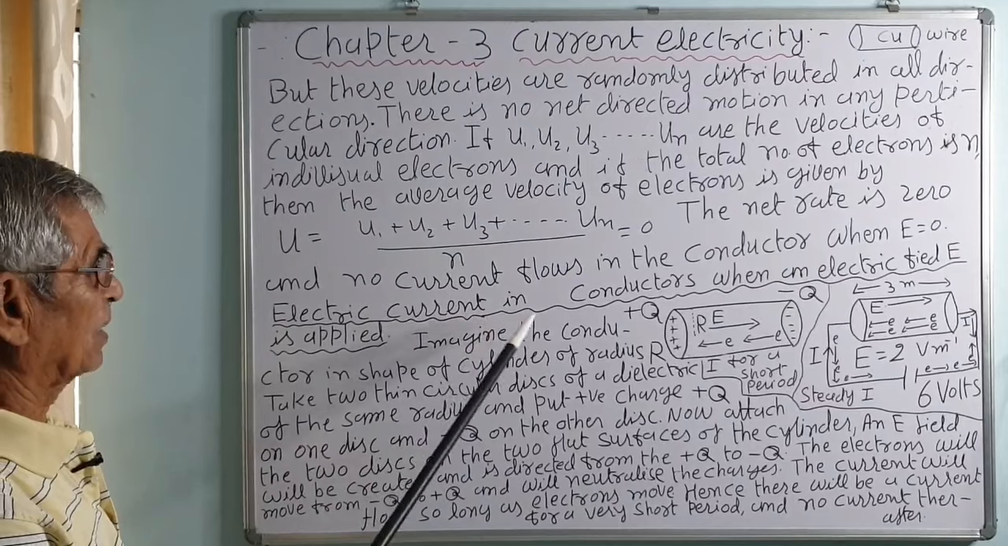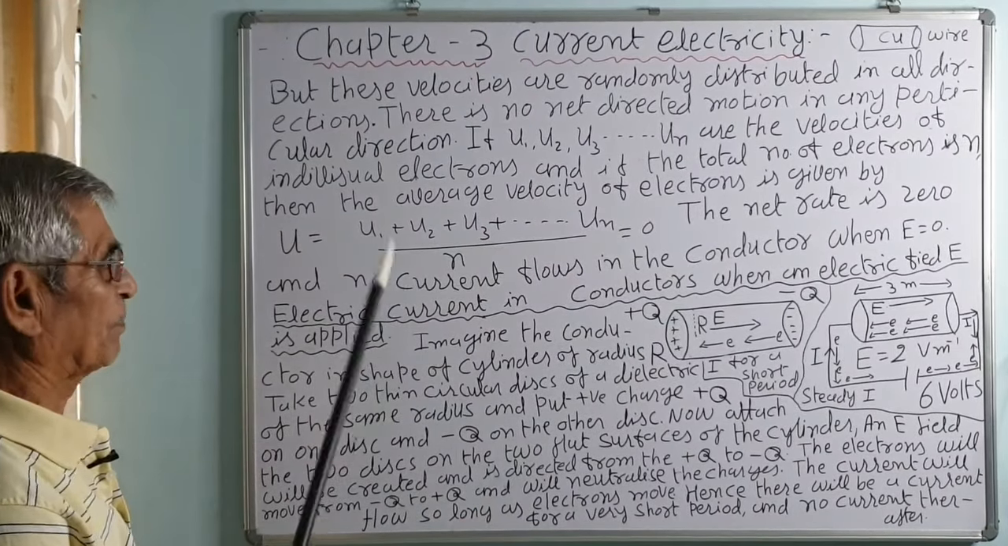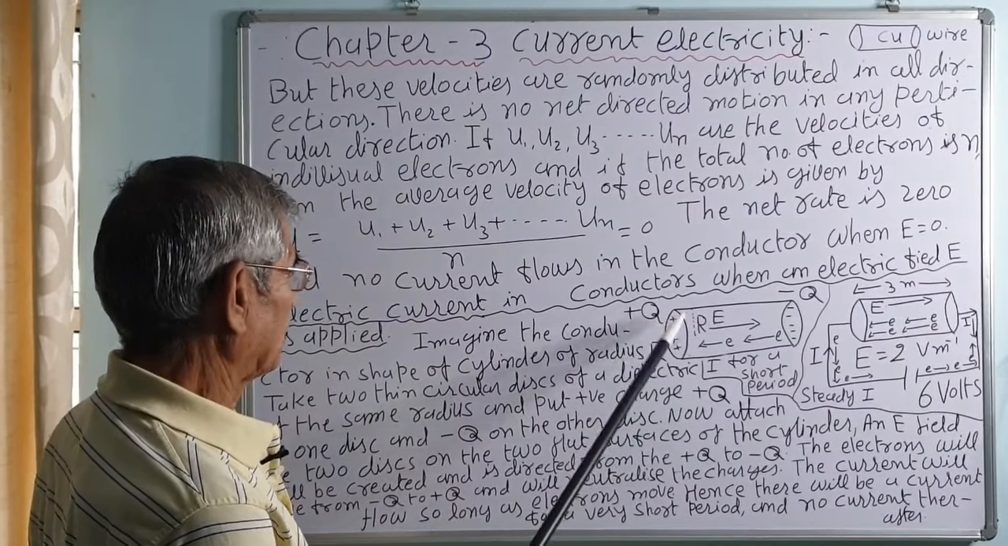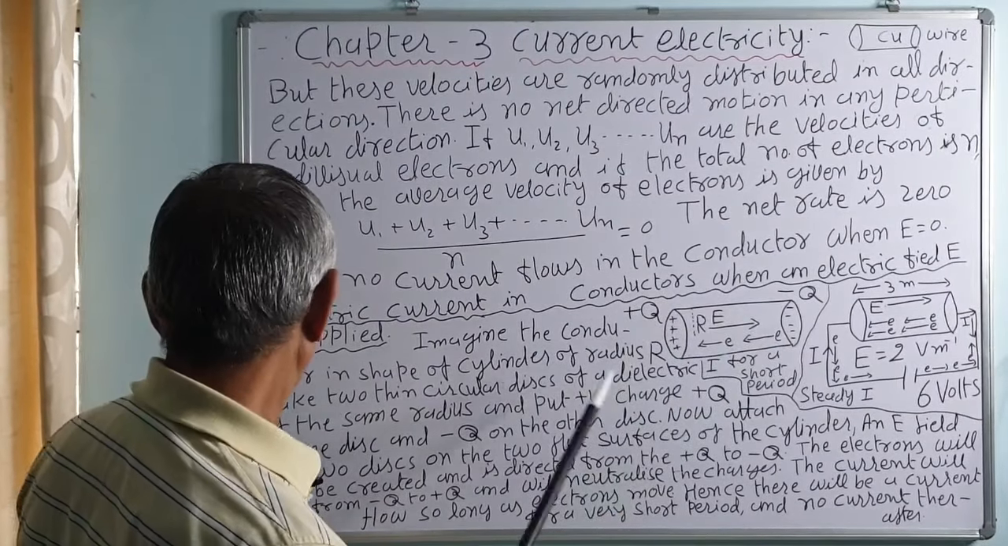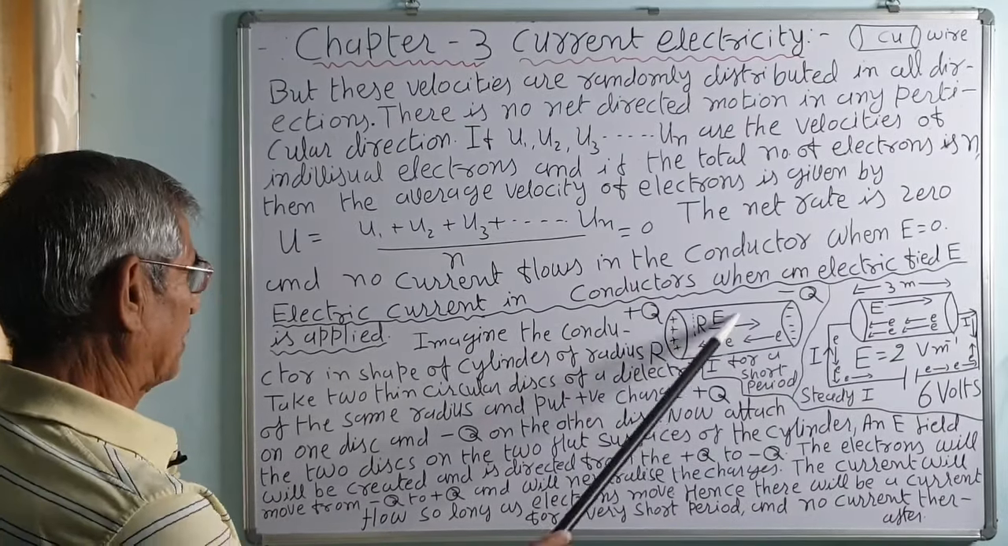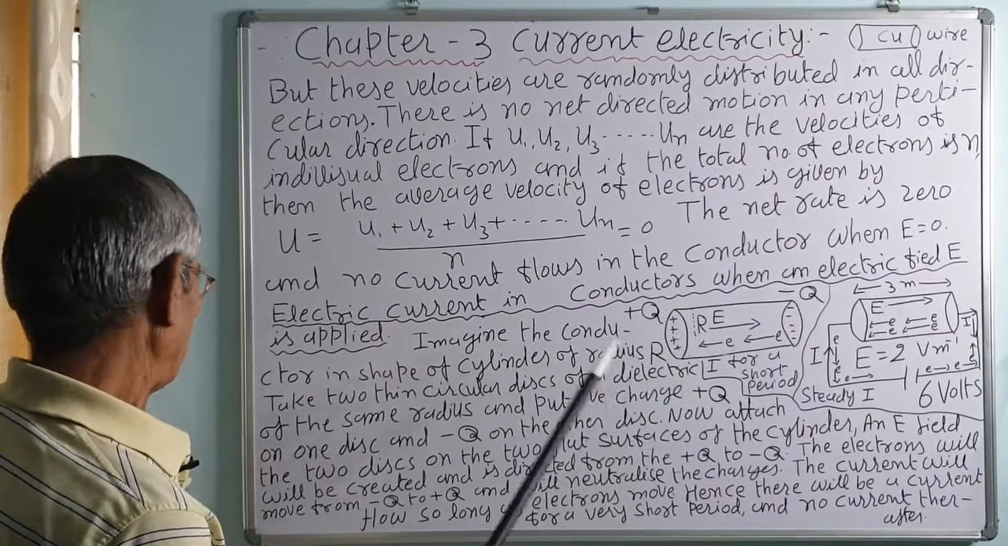Next, the electric current in the conductors when an electric field E is applied. Consider this cylindrical conductor, say a copper cylinder. Imagine the conductor in the shape of a cylinder of radius r.